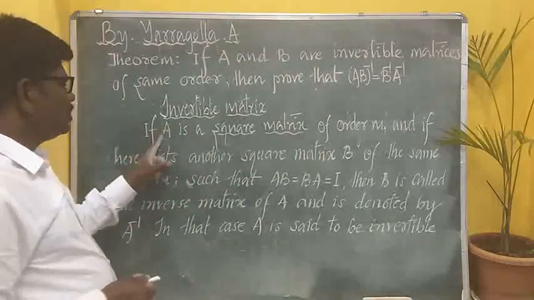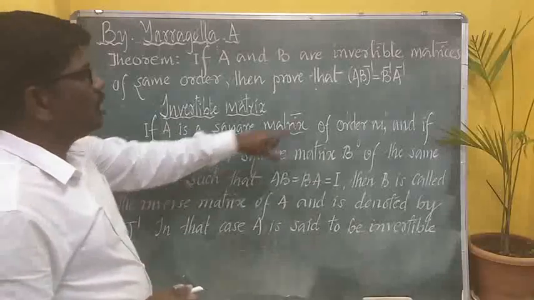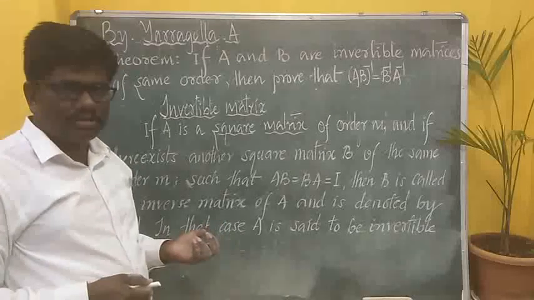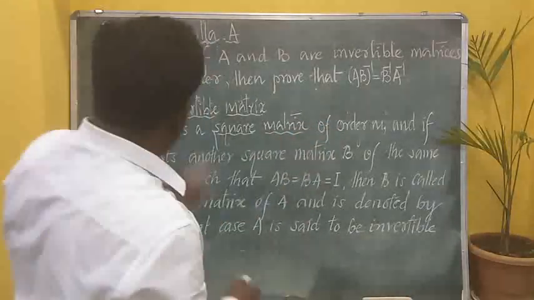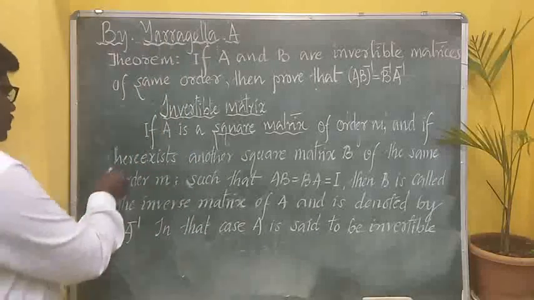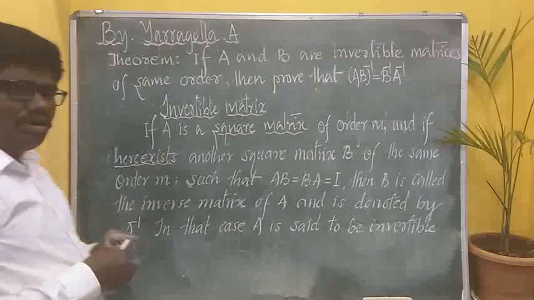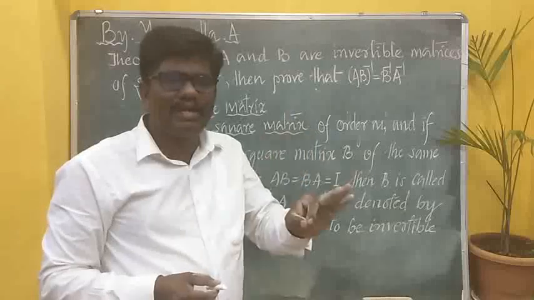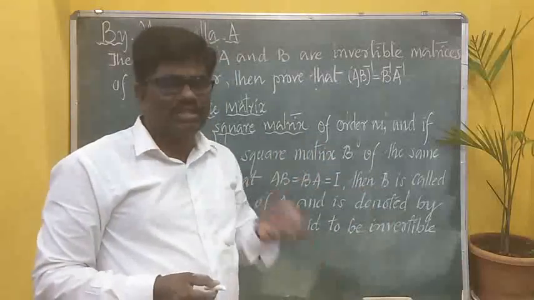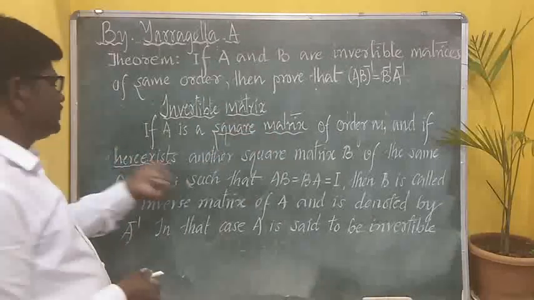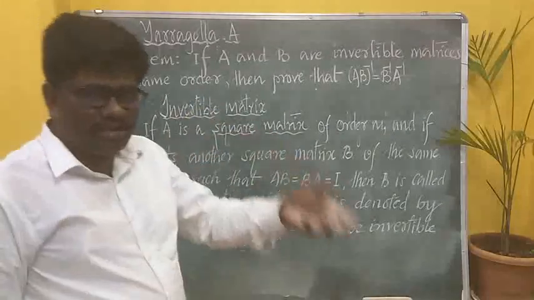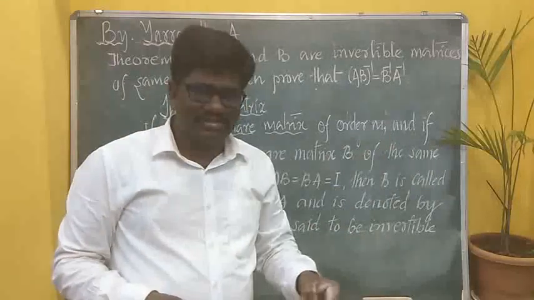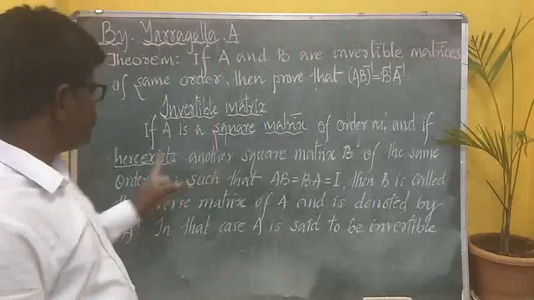So if A is a square matrix of order M, M may be a 2 cross 2 matrix or it may be a 3 cross 3 matrix. And if there exists, the word there exists. As I told you, every matrix may not have the inverse. There are some matrices which will have their inverse. That's why the phrase if there exists comes.